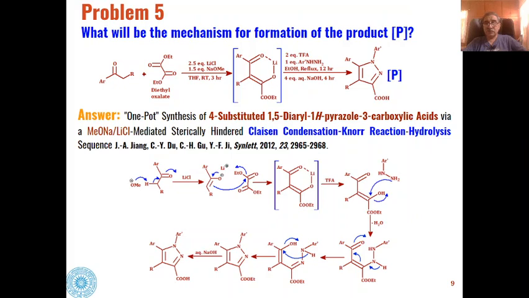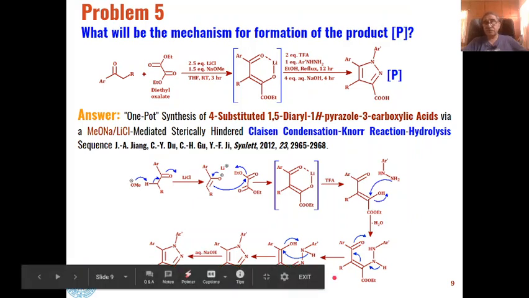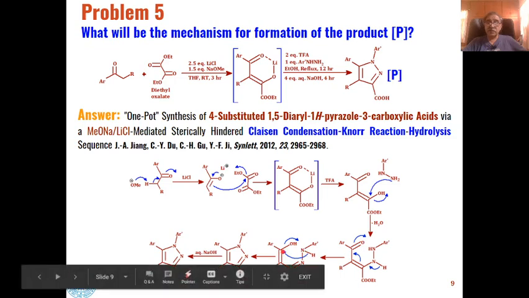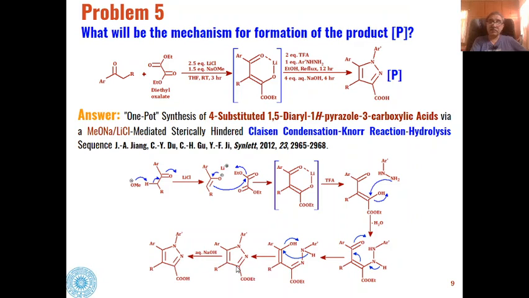This enolic intermediate will further undergo dehydrative cyclization, and nitrogen will form a bond with the carbon. Hydrogen from here and OH negative from here will be eliminated as water, and this nitrogen will get attached to this carbon to form a carbon-nitrogen bond, and these types of pyrazole carboxylic esters will be formed.